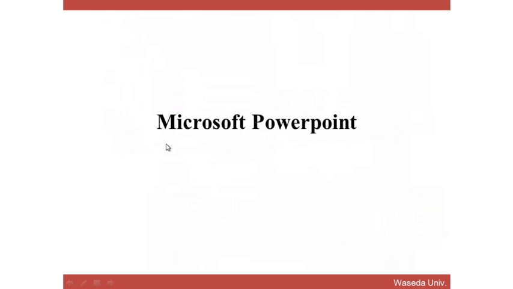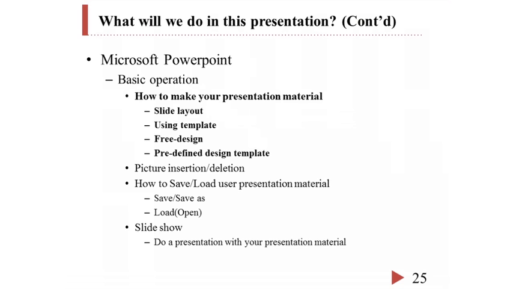Okay, we start with Microsoft PowerPoint from this. We use Microsoft PowerPoint to make our presentation material. Therefore, how to make our presentation material is the most important task. There are roughly 4 ways of making our presentation material: using slide layout, using template, using free design, or using a predefined design template. So we will explore each of the options.